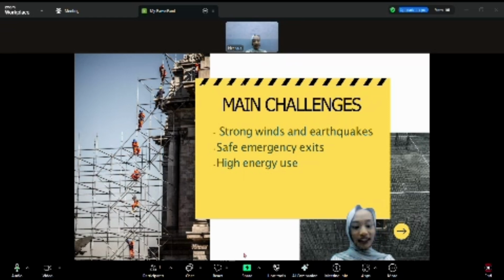Second, they need to have safe emergency exits in case of fire or danger. Third, they often use a lot of energy, which is not good for the environment.